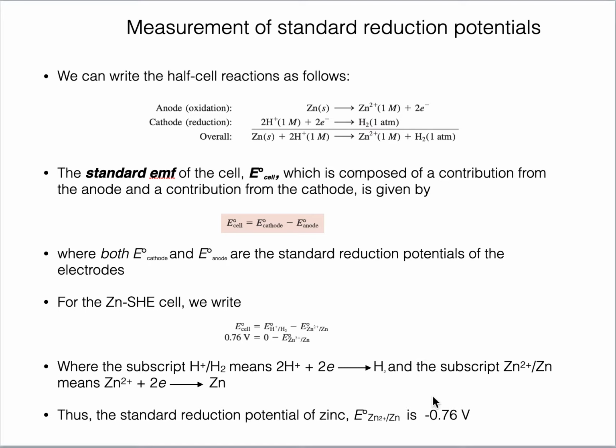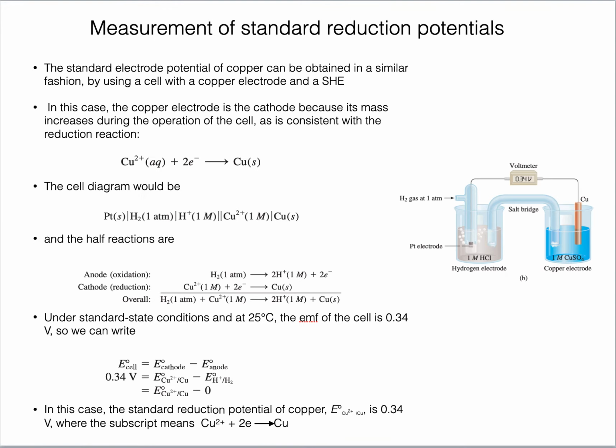Negative means the reaction is non-spontaneous as a reduction process, but as an oxidation process it is spontaneous, because if we invert it, its reduction potential will be inverted with a positive sign. So this reaction is possible in this direction, but the other way it's not possible. The other way, its reduction potential will be minus 0.76 volts.